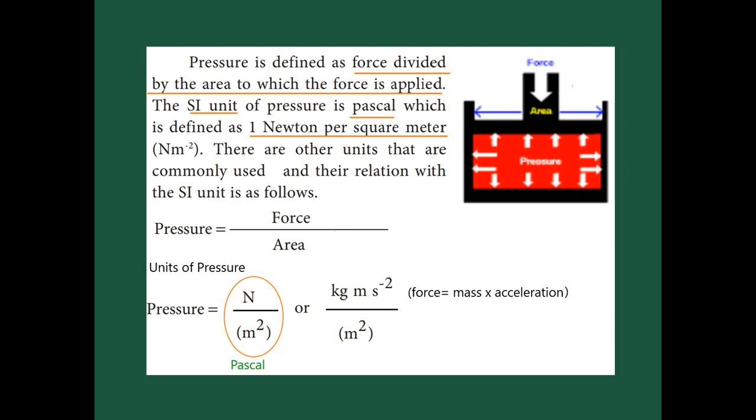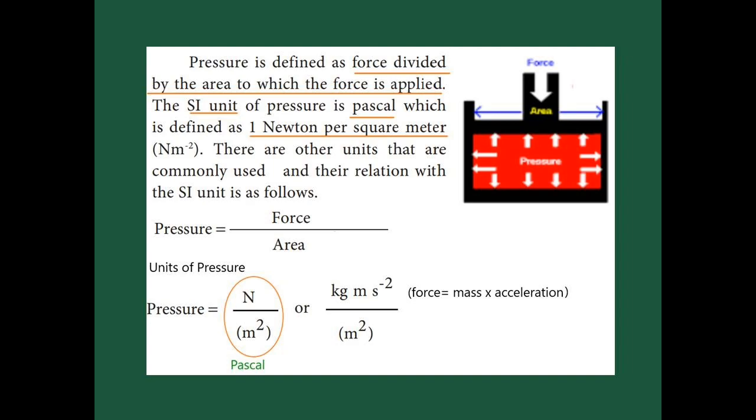Before going to study the gas laws, we have to know about the important parameter pressure. So what does pressure mean? Pressure is defined as the force divided by the area to which the force is applied. Now see the diagram. It is one container with a piston. The container contains gas inside. The red color indicates that there is gas present. We are going to apply the force by using the piston, on the area. Because of force we increase the pressure.